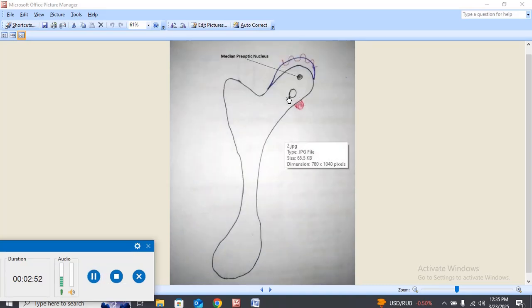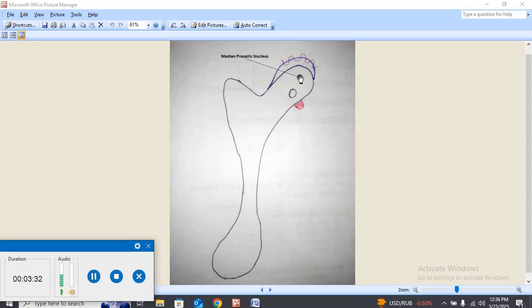Above the supraoptic nucleus, there is another small nucleus called the median preoptic nucleus. So this is the optic chiasma, this is the supraoptic nucleus, and this is the median preoptic nucleus.